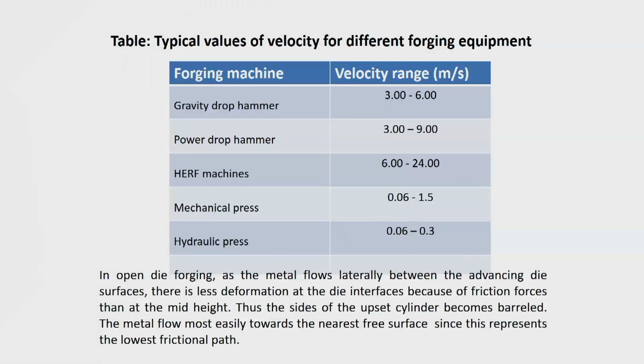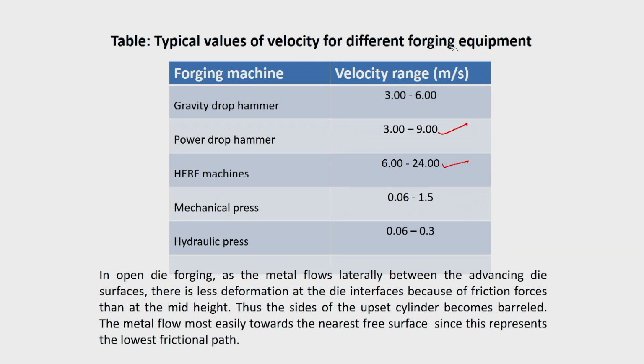You can say that in a gravity drop hammer, the velocity of the ram is somewhere between 3 to 6 meter per second, which is quite high. In a power drop hammer, it may be between 3 and 9 meter per second, and high energy rate forming machines may move anywhere between 6 meter per second to as high as 24 or even 30 meter per second. One has to be very careful while dealing with this.